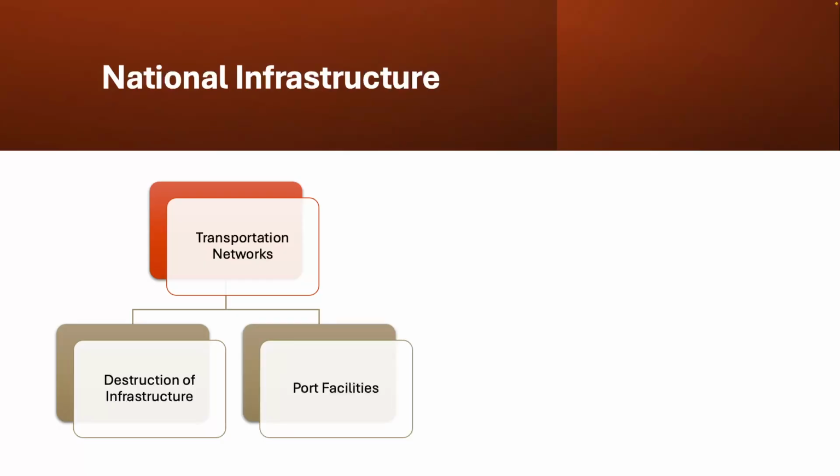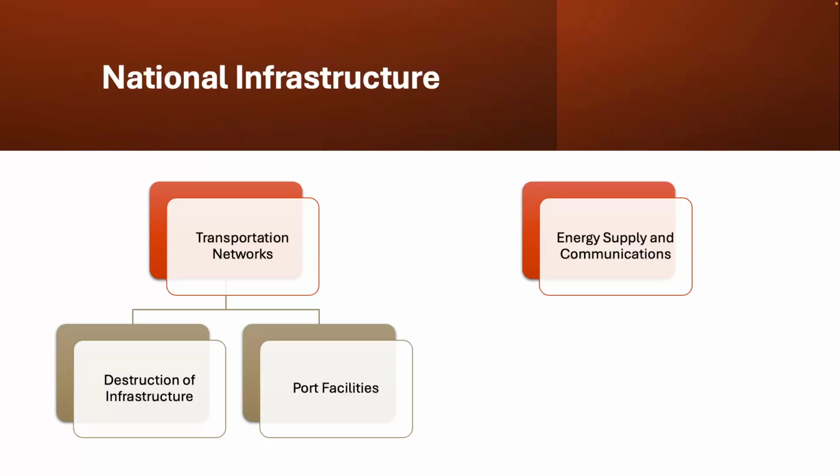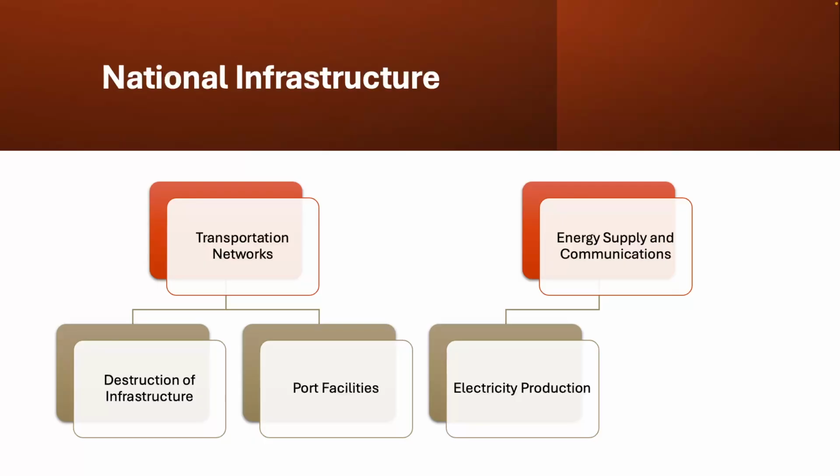When we think about port facilities such as those of Shanghai and Tianjin, these were also damaged. The lack of infrastructure in rural areas made it very difficult to mobilize resources. But if transportation was a major problem, so too were energy supplies and communication. By 1949, China's energy sector was majorly underdeveloped. Not only was it underdeveloped, but it also had to deal with, as I've mentioned already, the Japanese occupation and the Chinese Civil War.